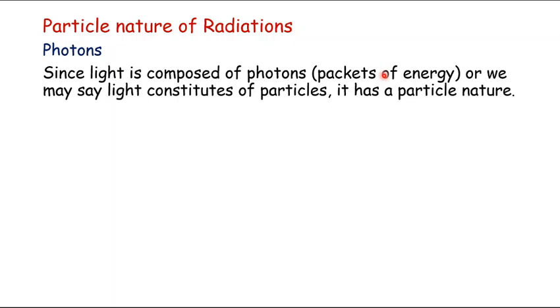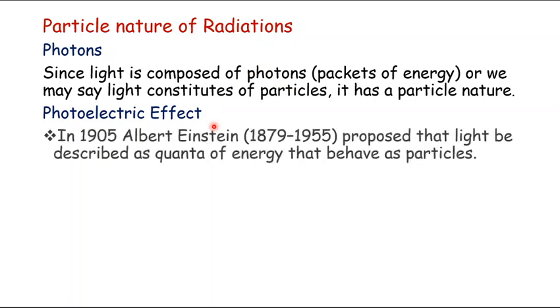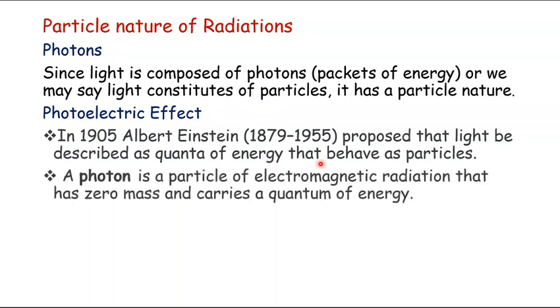So one of the most important experiments that proved this particle nature of radiations was conducted by Albert Einstein, and we call it the photoelectric effect. He proposed that light be described as quanta of energy, like we just discussed photons, that behave as particles, and a photon is a particle of electromagnetic radiation that has zero mass and carries a quantum of energy.